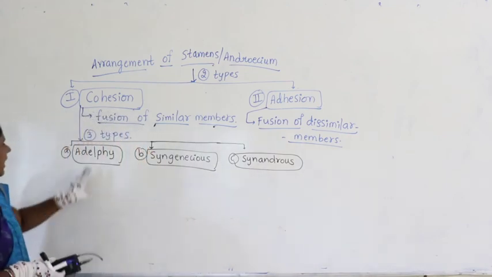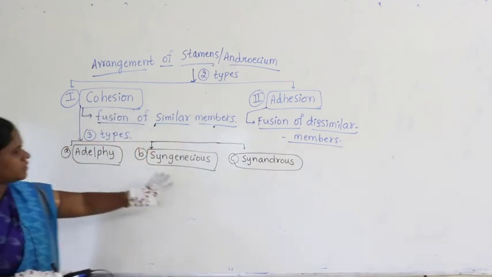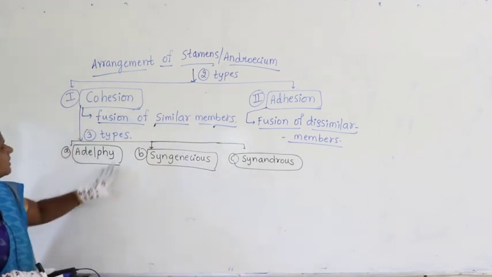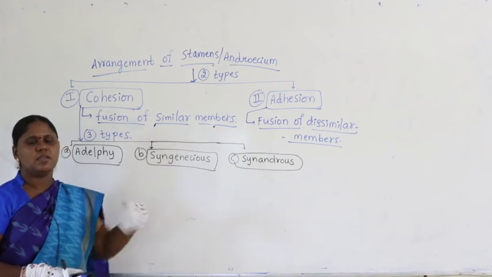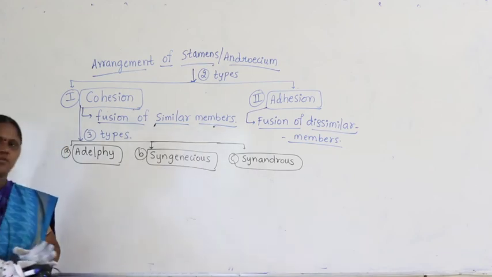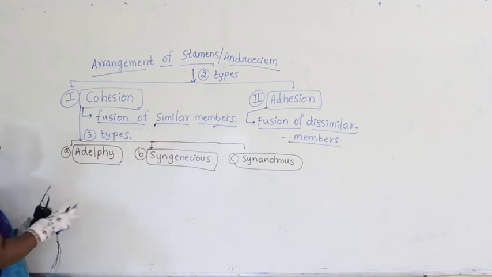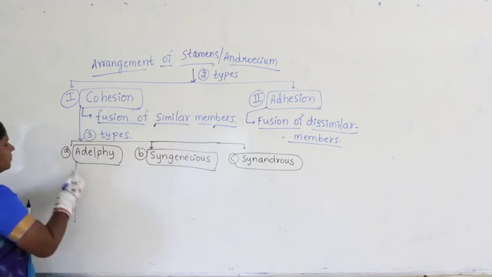Now, in all these 3 cases, Adelphi, Syngenesious and Synandrous, there is a fusion of similar members. Similar members join together and form the structures. Then this Adelphi is further divided into 3 categories.